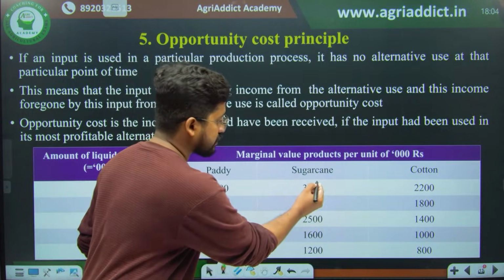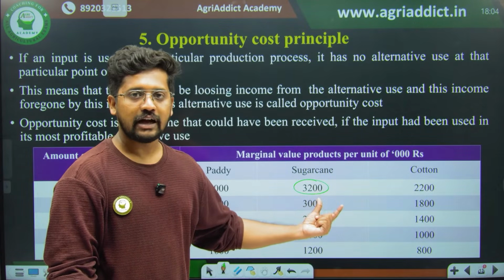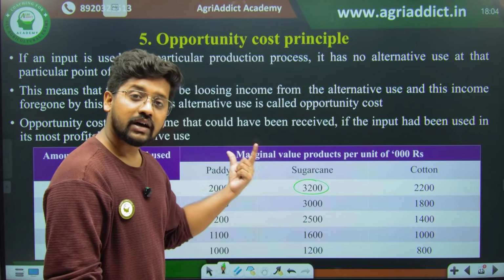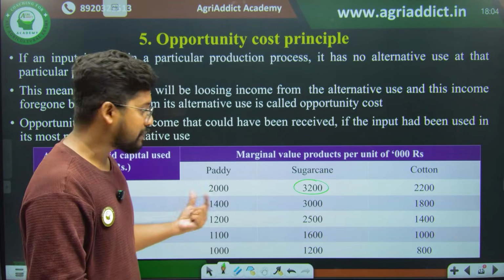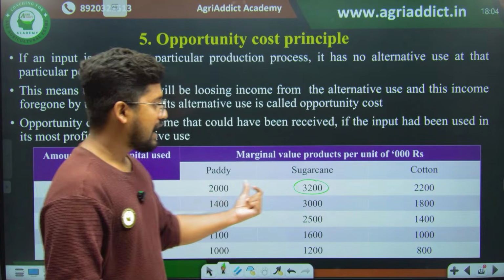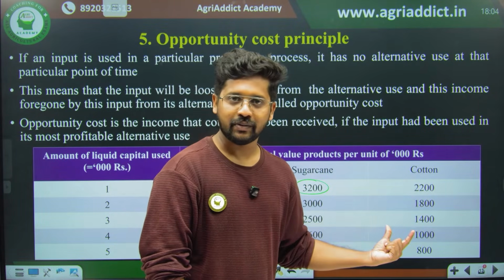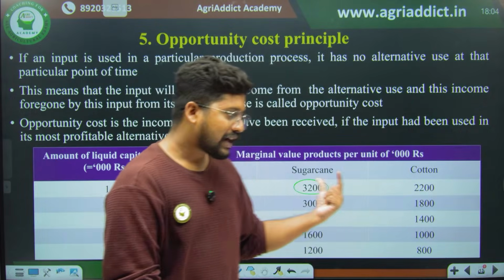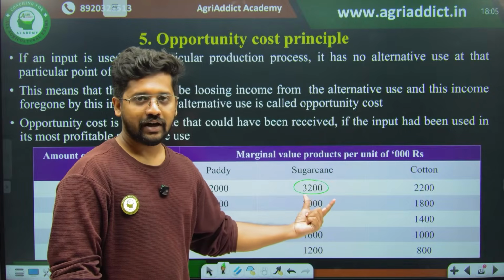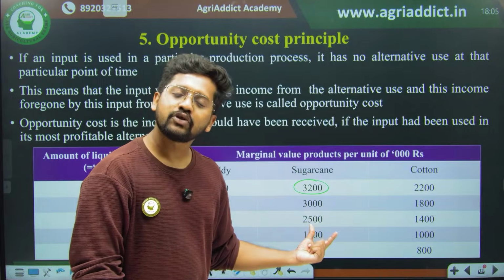So we have given it to the best possibility. What was it? It was none other than sugarcane, because it is giving you the maximum marginal value product. But when you are giving that first 1000 rupee note to the sugarcane, it is sacrificing the returns from the paddy, 2000 rupees, and the cotton, that is 2200 rupees. So this is the opportunity cost principle. When we are allocating a resource to something, it should always be higher than your opportunity cost, or there should not be a better alternative over this. That's how we have to allocate it.